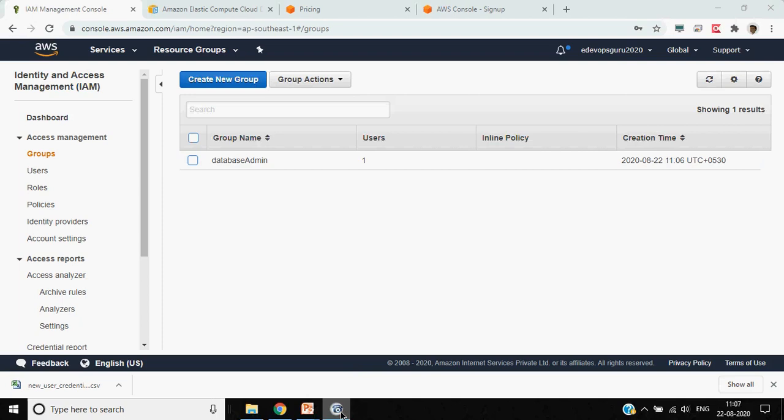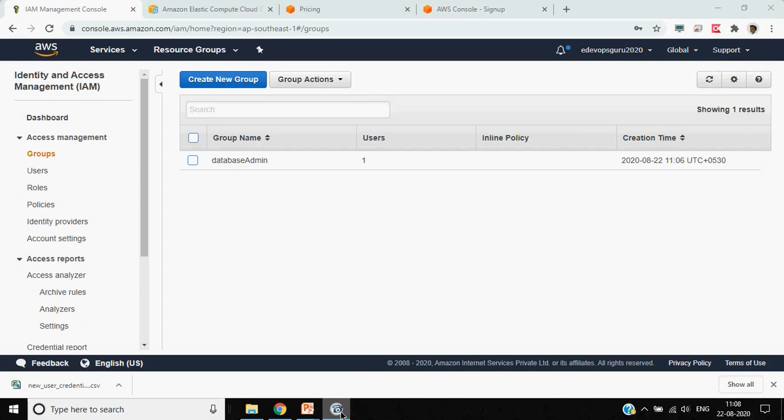The question from Shubham is, by default, without creating a user, it is root. Yes, as soon as you create your AWS account, by default a root user is created, which has full permission. This is the only exception where AWS allows you to have a user with full permission.